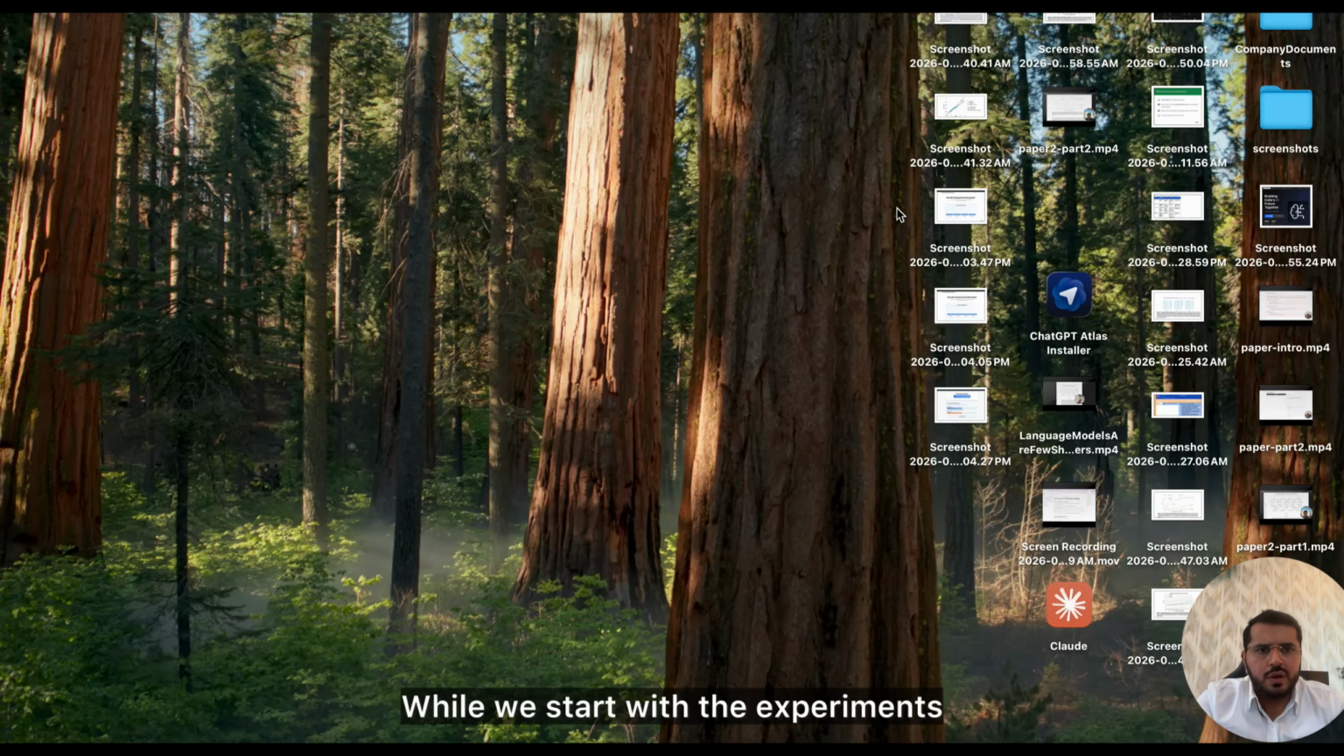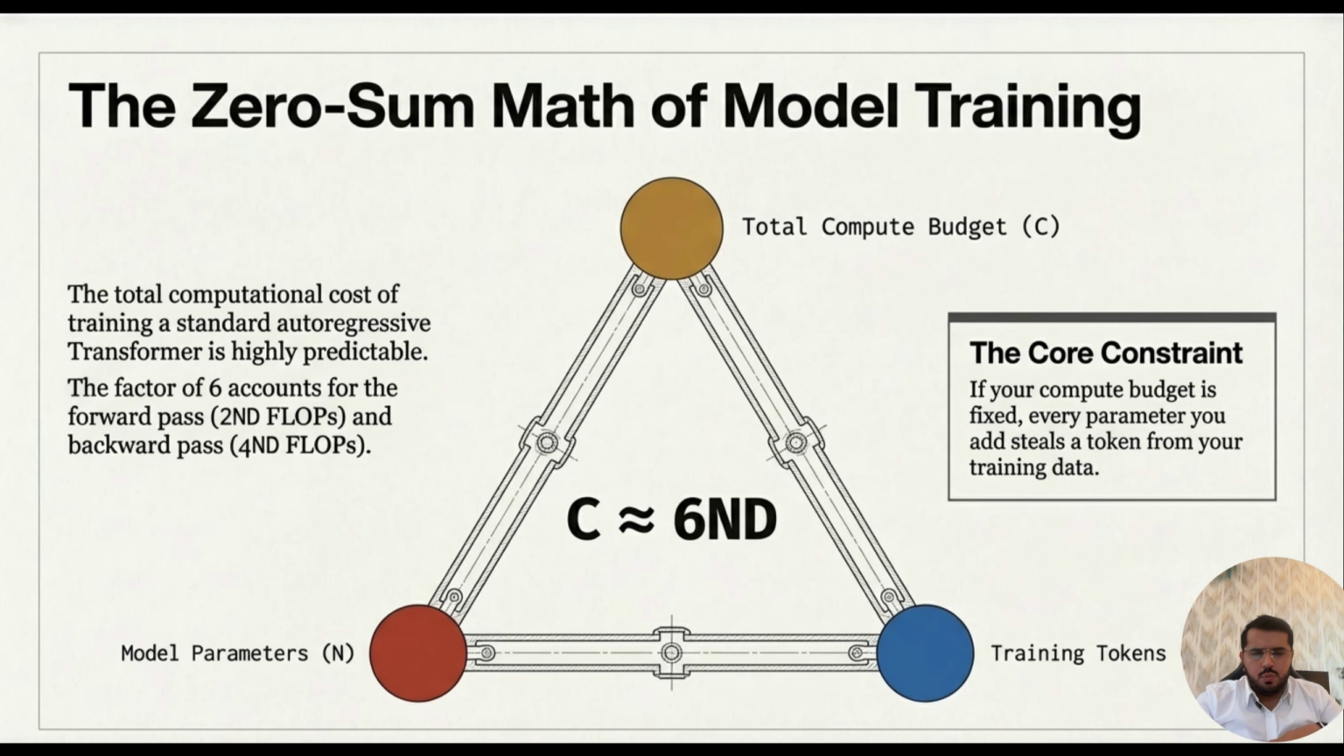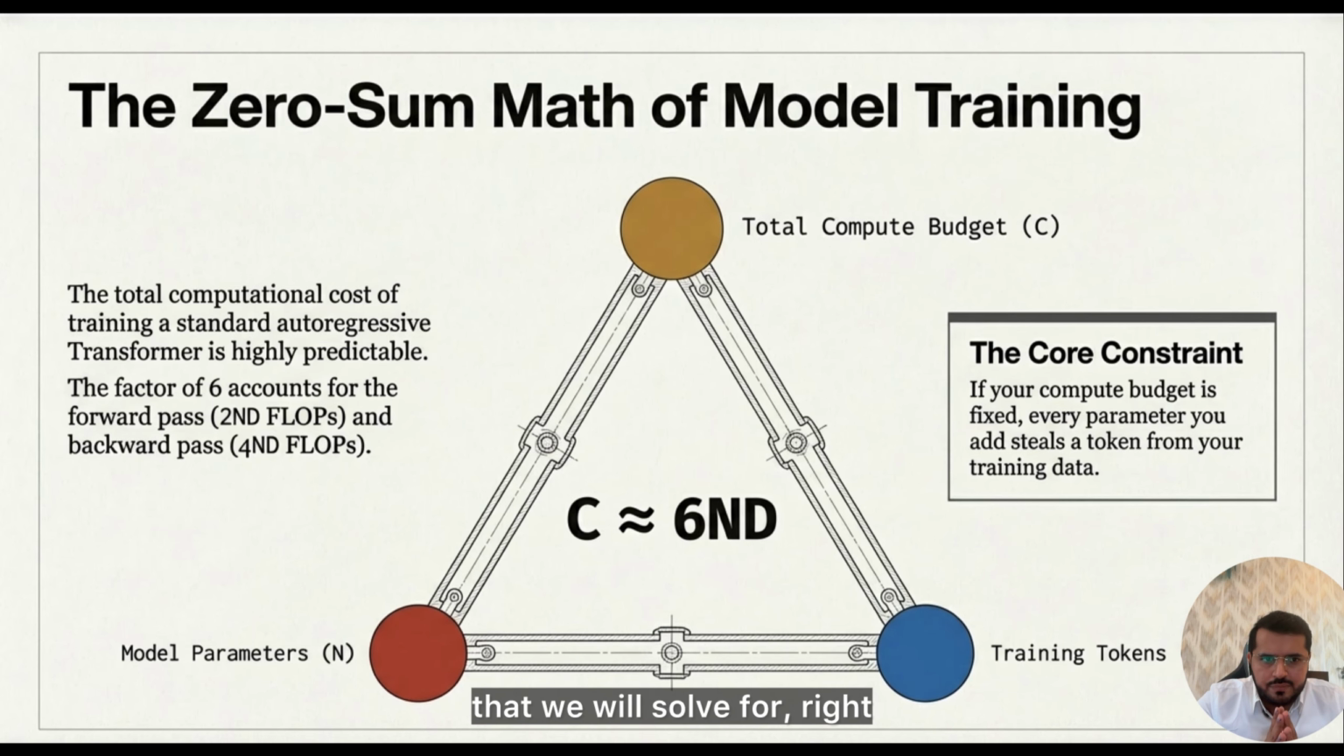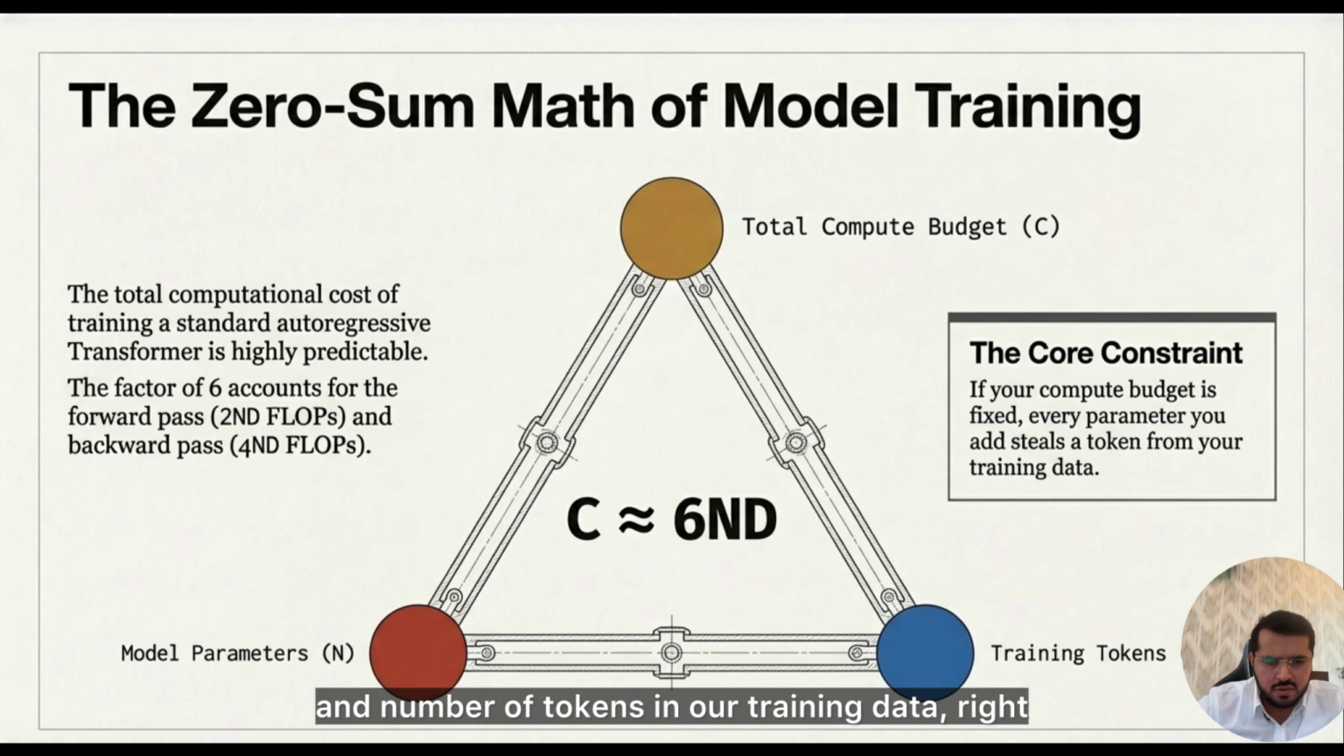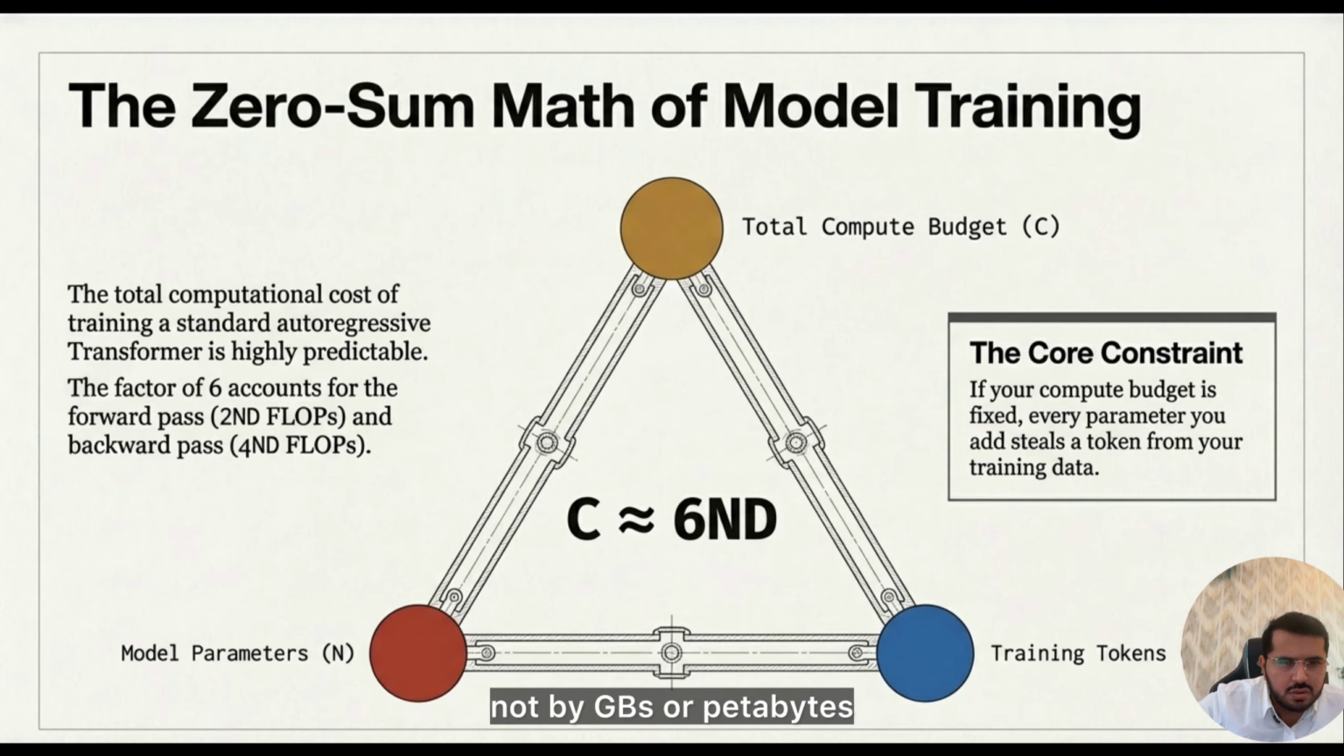So while we start with the experiments, what is the trade-off that we will solve for? Compute is fixed. We know that for the whole paper compute is fixed, so it has a bar. What we can tune up or tune down is the number of parameters in our model and the number of tokens in our training data. Training data is quantified by the number of tokens, not by GBs or petabytes or zettabytes. Model complexity or model capacity is quantified by the number of parameters. Both of them are usually in billions and trillions.